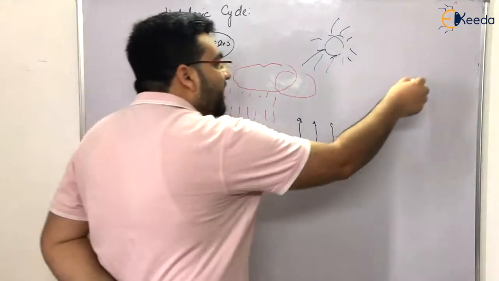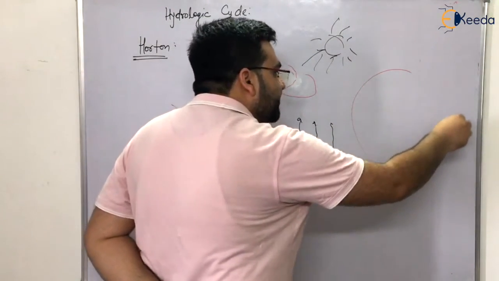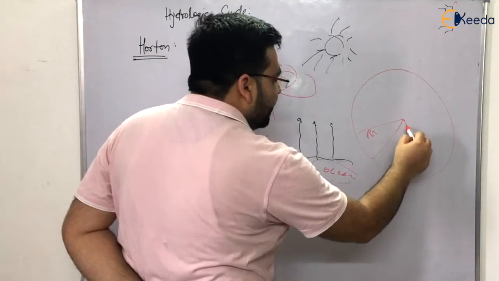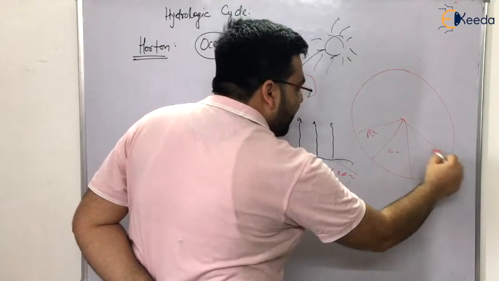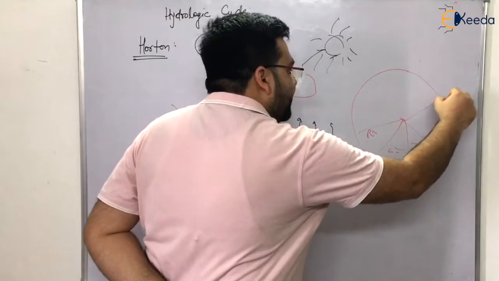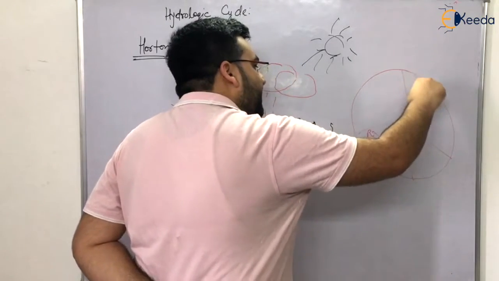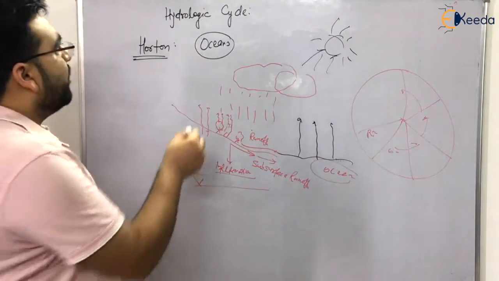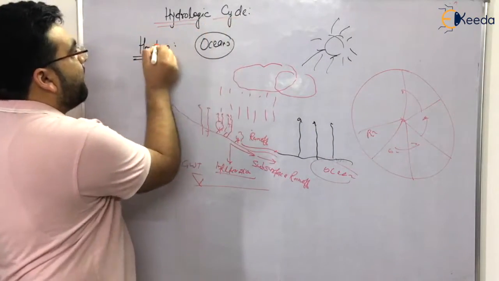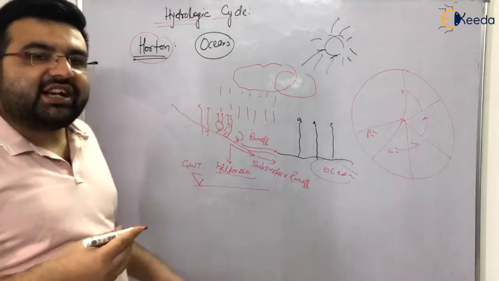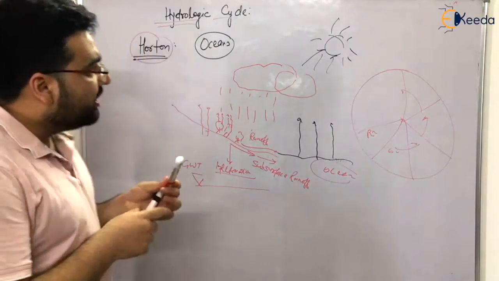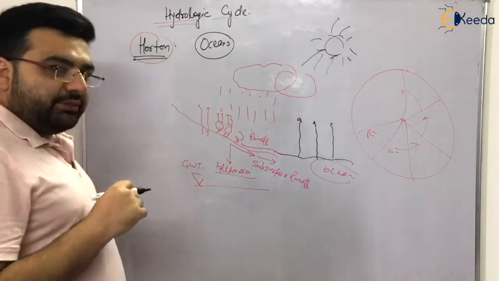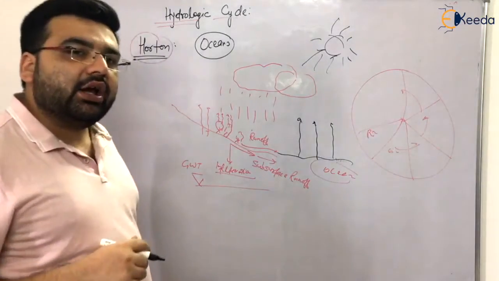So Horton gave us a circular diagram like this, right? He told us that this is your river, these are the oceans, and again we have the evaporation, and then we have precipitation, then we have infiltration, and this cycle is known as the hydrologic cycle given by Horton. So what are the questions that have been asked in the hydrologic cycle? The first question is, who gave the hydrologic cycle? It was given by Horton, right?